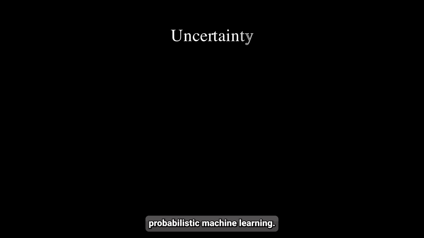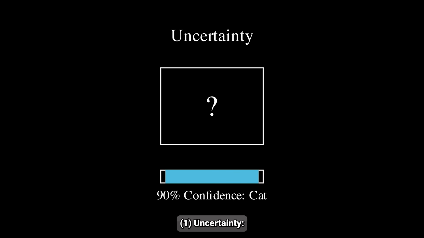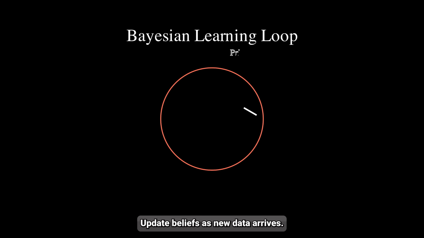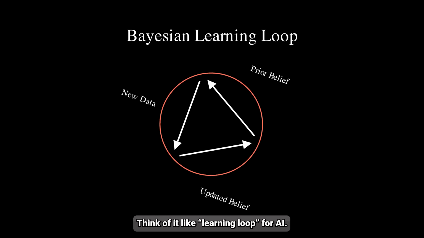Three ideas power probabilistic machine learning. Number one, uncertainty. Models don't just predict, they measure confidence. For example, it's 90% sure it's a cat. Second, probability distribution. Instead of fixed outputs, models return a probability distribution, for example, a Gaussian distribution, to show possible outcomes. Number three, Bayesian thinking. Update beliefs as new data arrives.